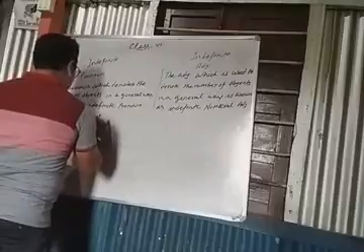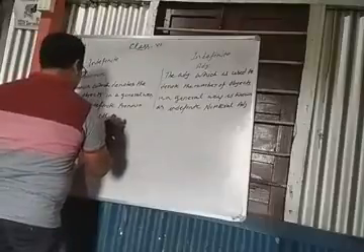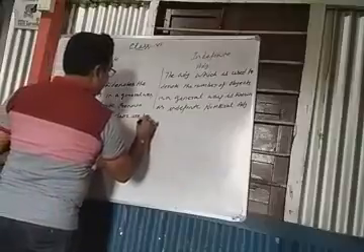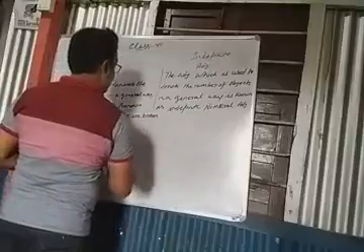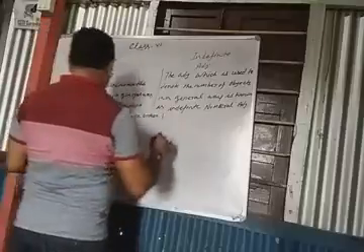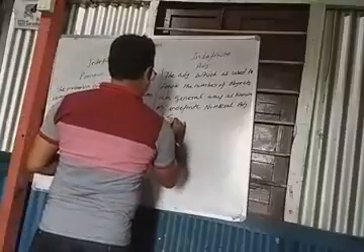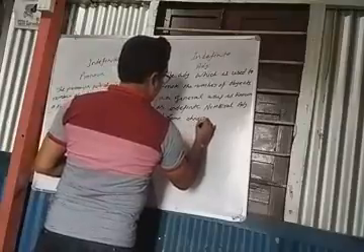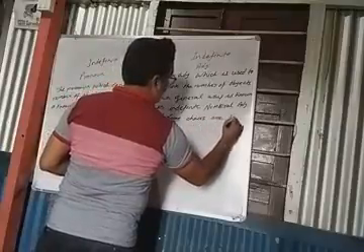Number one: some of the chairs are broken. Here, some chairs are broken.